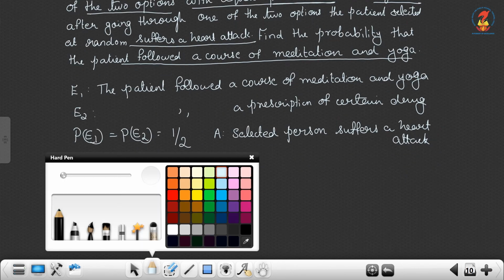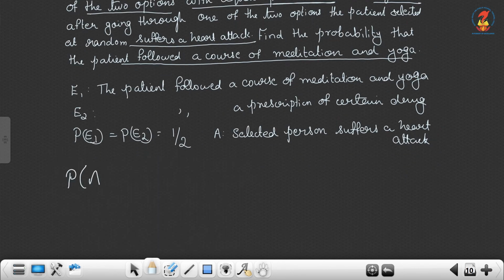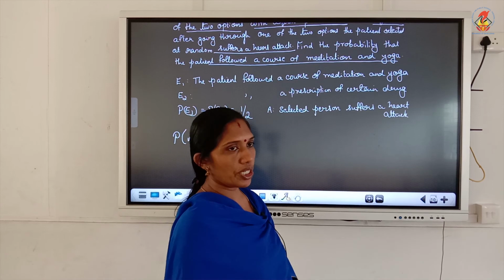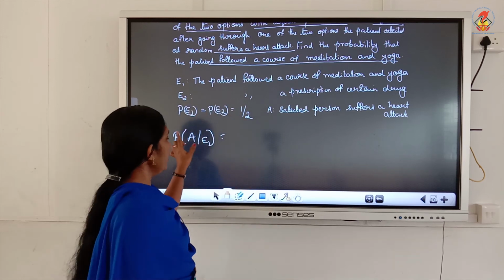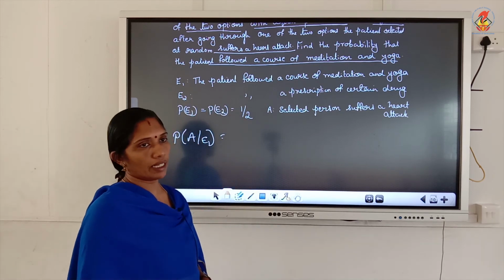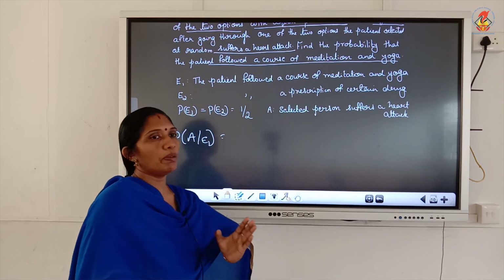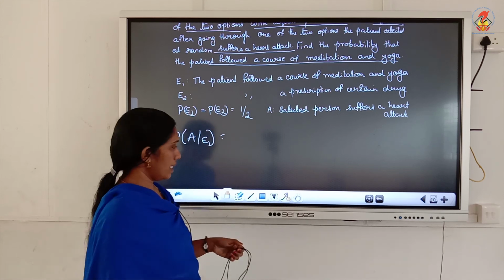Now, what is P of A given E1? A given E1 means the patient followed meditation and yoga. A means that the patient suffers a heart attack. So, what is the probability of that?